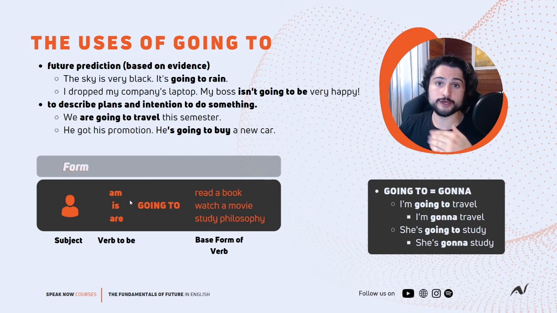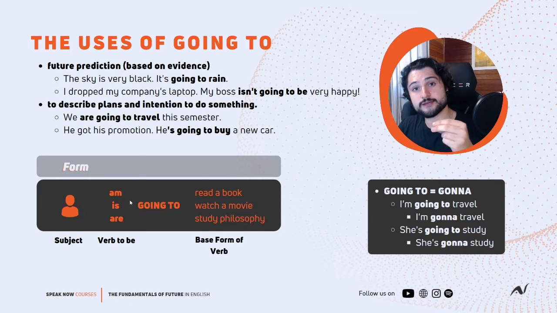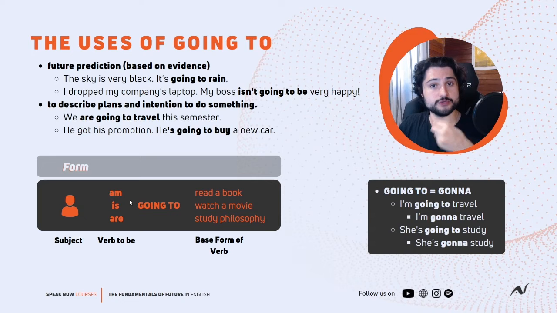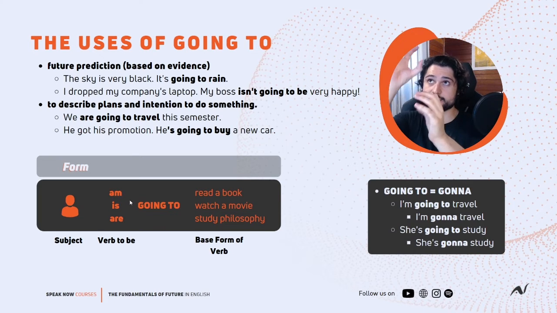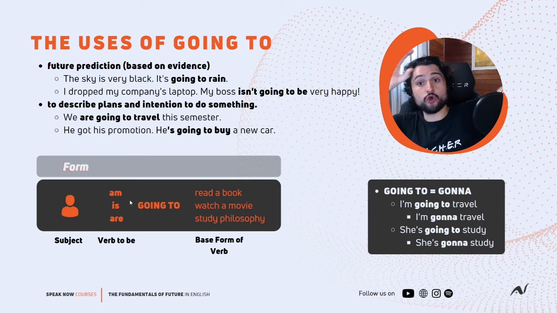He is going to read a book. She is going to read a book. It is going to read a book. We are going to read a book, and they are going to read a book. So you see the subject, the verb to be, and then going to, and then the verb. I am going to read.